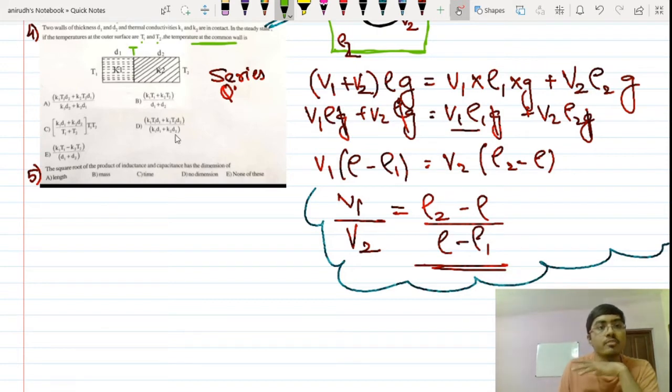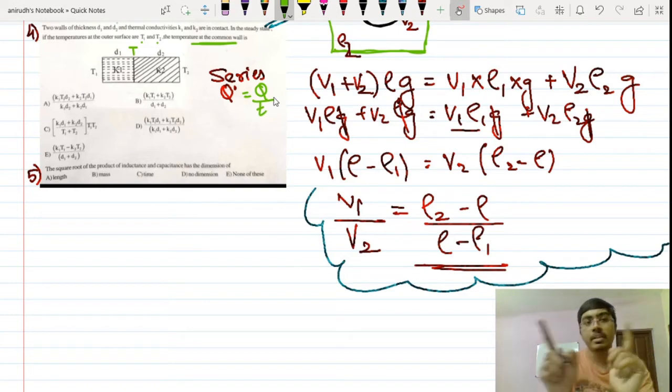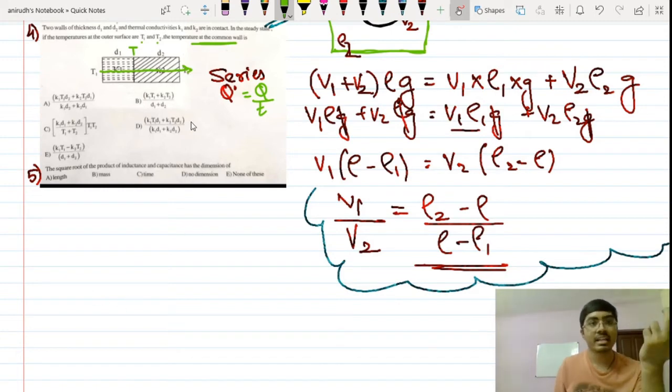I am supposed to find out what is T here. So the current is the same. So the heat flow per unit time is the same over here. Heat flow per unit time is equal to Q by t. That is the same in both the cases. The same heat goes through this, and it comes out like this, provided T1 is more than T2.